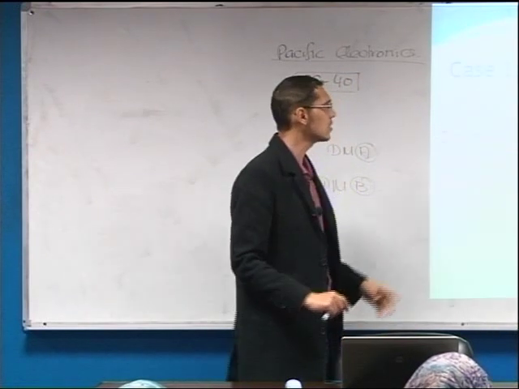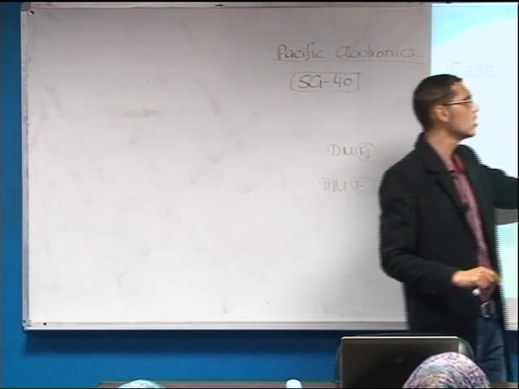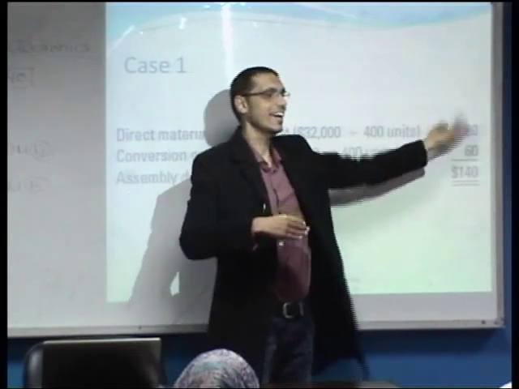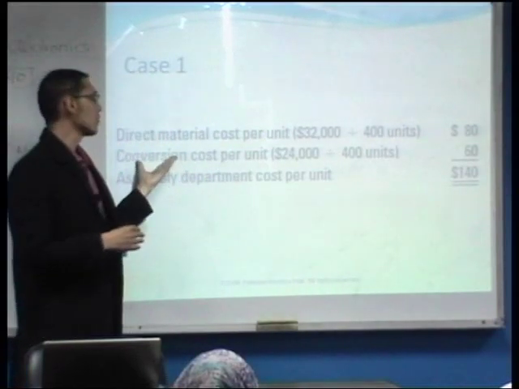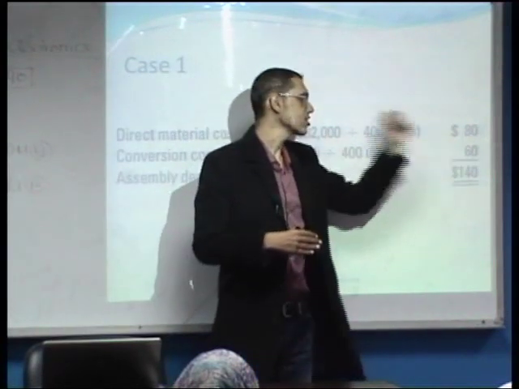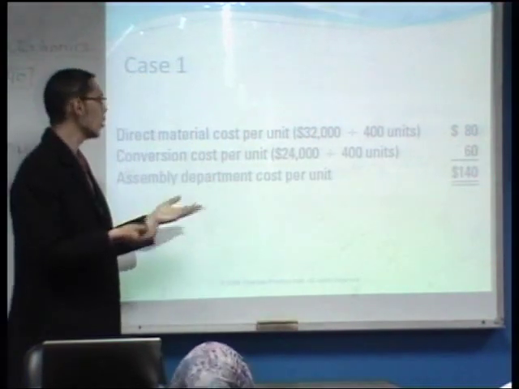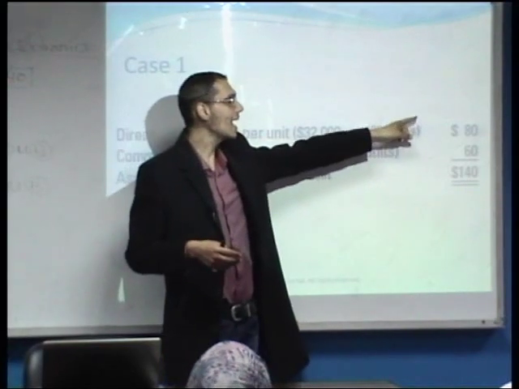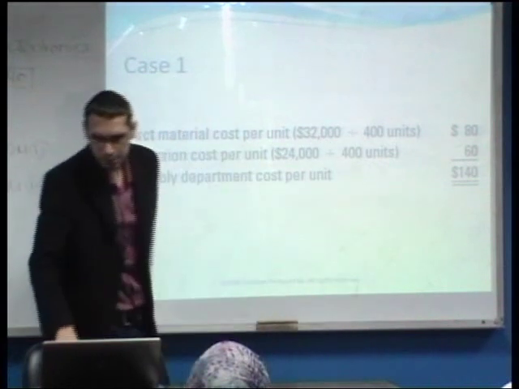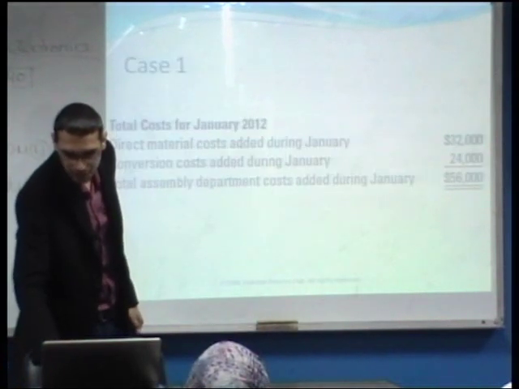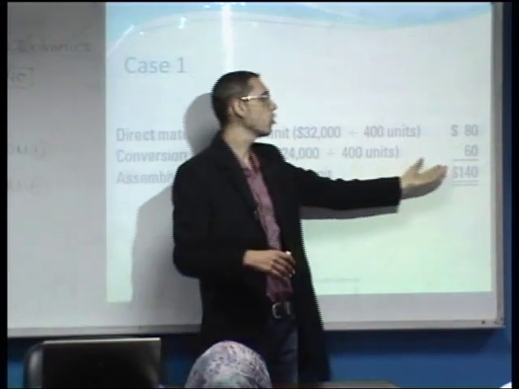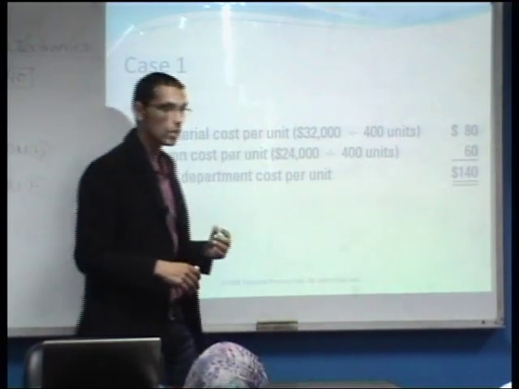As we can see here, the direct materials cost per unit would be 32,000 divided by 400 units, $80. The conversion cost per unit would be 24,000 divided by 400, which is $60. For the total, we either add the 80 and the $60 to get 140, or we divide the 56,000 by the 400 units, and we would also have $140.